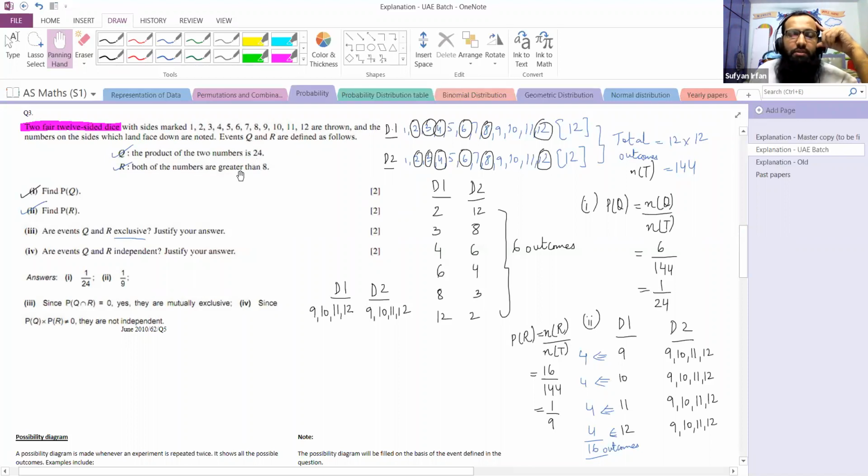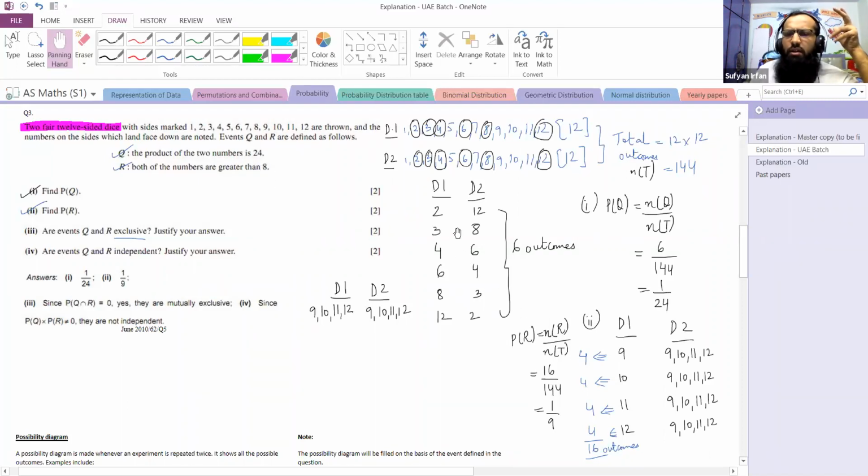Because even R says both of the numbers are greater than 8. So if both numbers are greater than 8, the least numbers that can come are 9 and 9. Even if you multiply 9 and 9, the product would be 81. So it is practically impossible that both numbers greater than 8 would give us a product of 24.